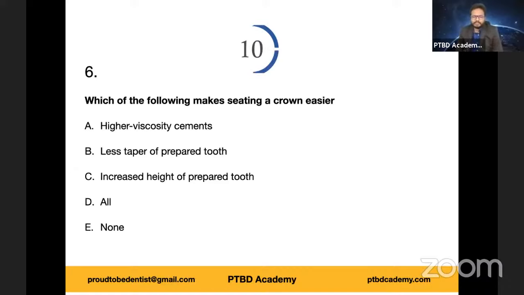Lovin, I'm glad you agree with me. Yeah, higher viscosity cements, less taper of prepared tooth, increased height of prepared tooth, all of the above. We have a lag of 10 to 15 seconds, right?